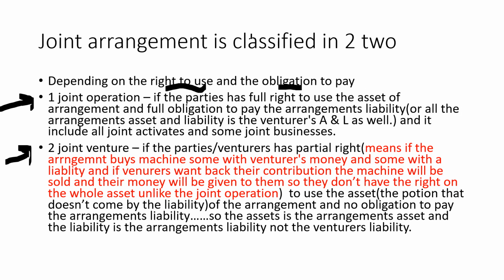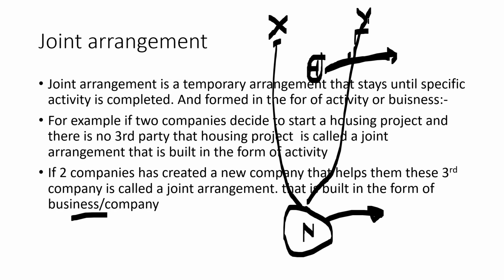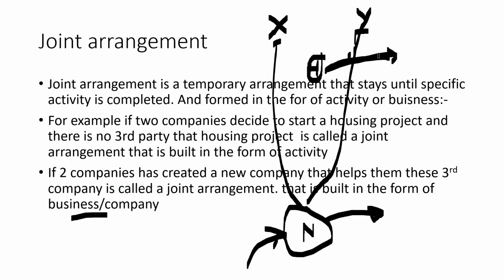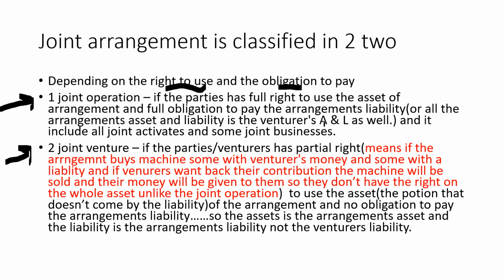For example, in the previous case, if X and Y have a full right to use N's assets and a full obligation to pay the arrangement's liability. If X and Y have a full obligation to pay the liability of N, then all the arrangement's assets and liabilities are the venturers' assets and liabilities.